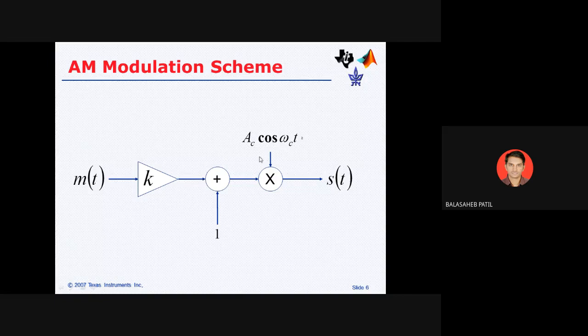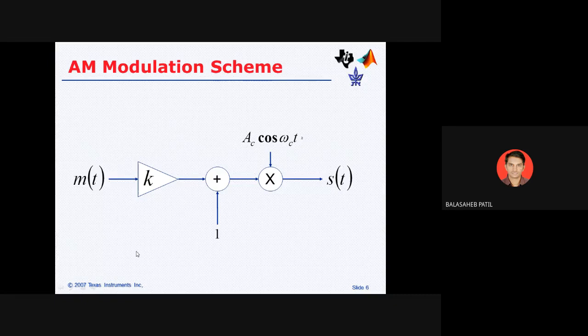So the multiplication gives half of cos((omega_c minus omega_m)t) plus cos((omega_c plus omega_m)t). What is the amplitude? It is Vm into Vc divided by 2, right?